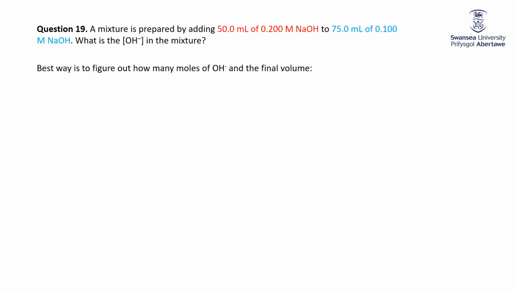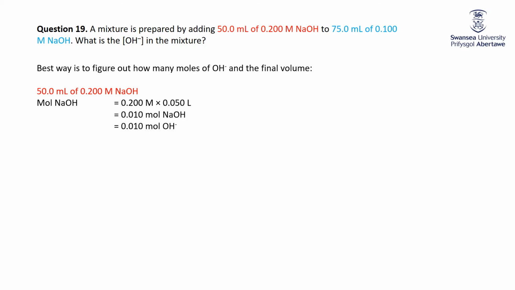So we're now doing a combination. I always like these. I like to draw little pictures for it too. 50 mils, 0.2 molar NaOH. So that's going to be 0.01 moles of NaOH. And of course NaOH dissociates into sodium ions, don't care, plus hydroxide ions, 1 hydroxide ion from 1 sodium hydroxide, so 0.01 moles of hydroxide.